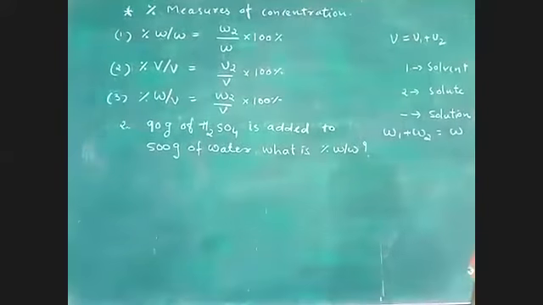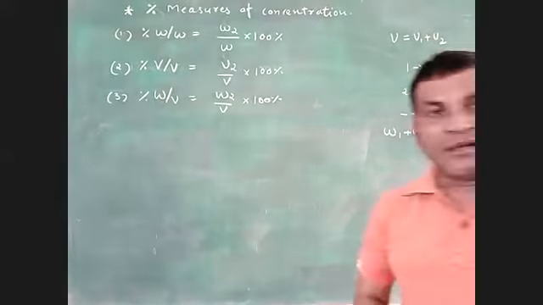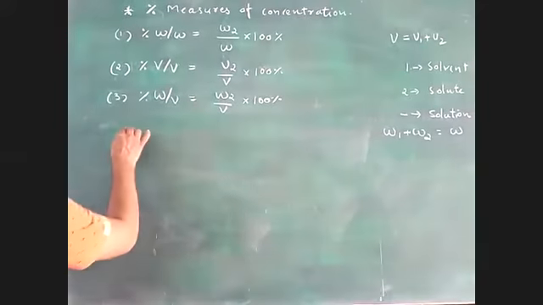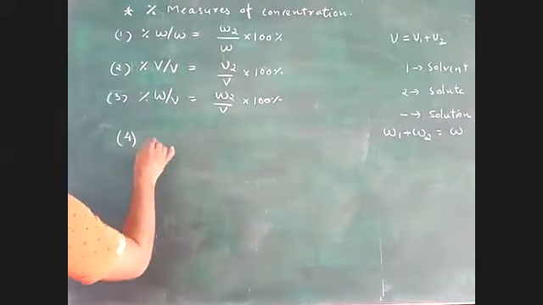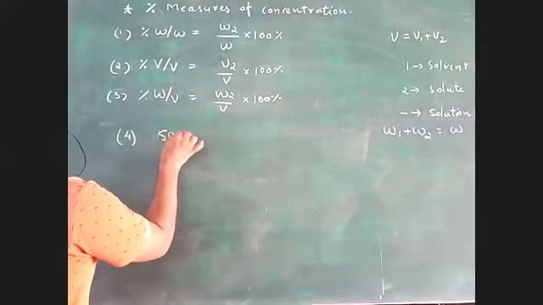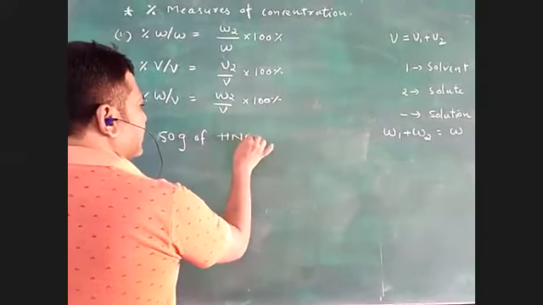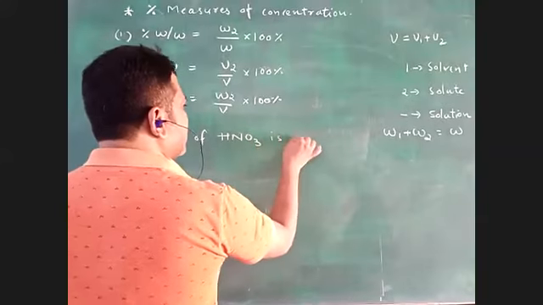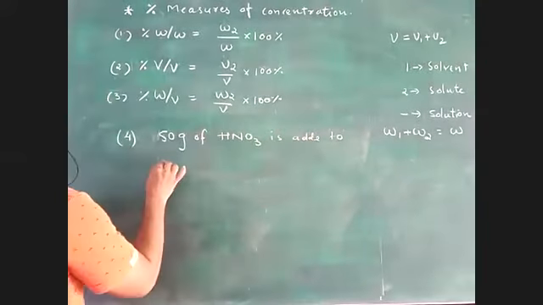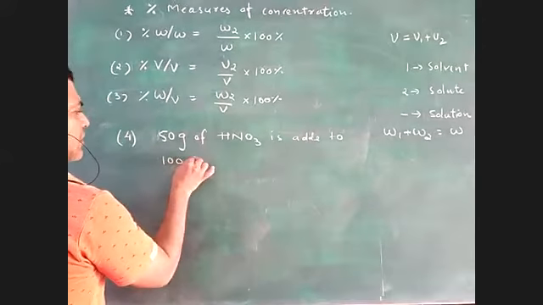Chalo, do this. Now this will be the challenge. Come on, let's check. 50 grams of HNO3 is added to 100 grams of water.